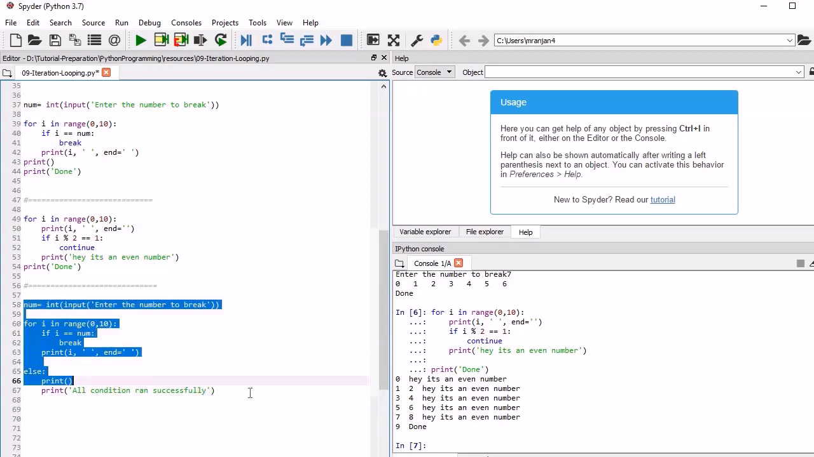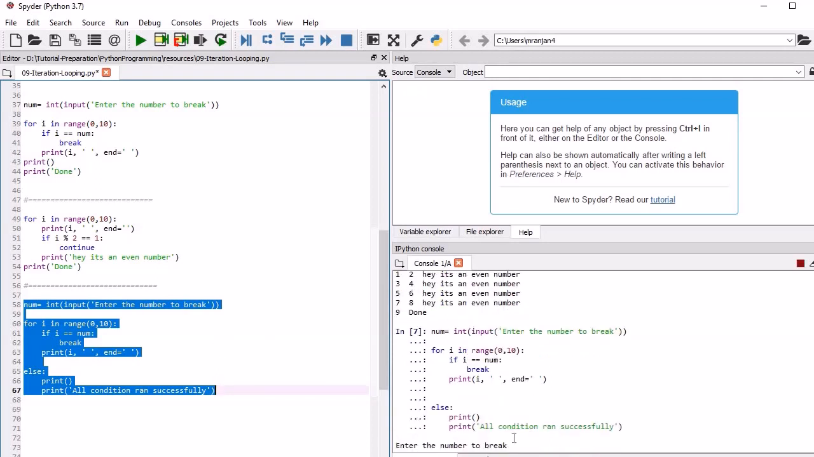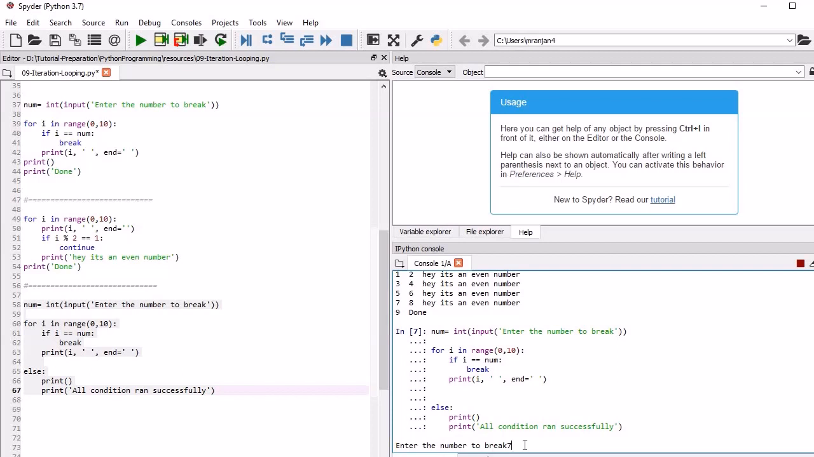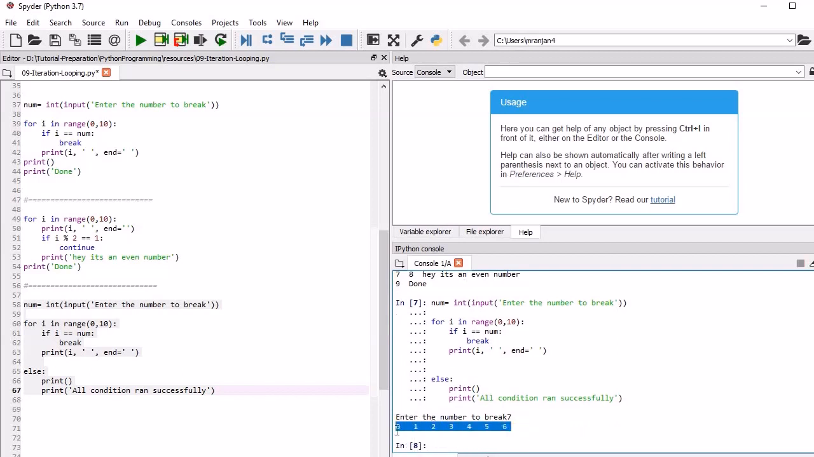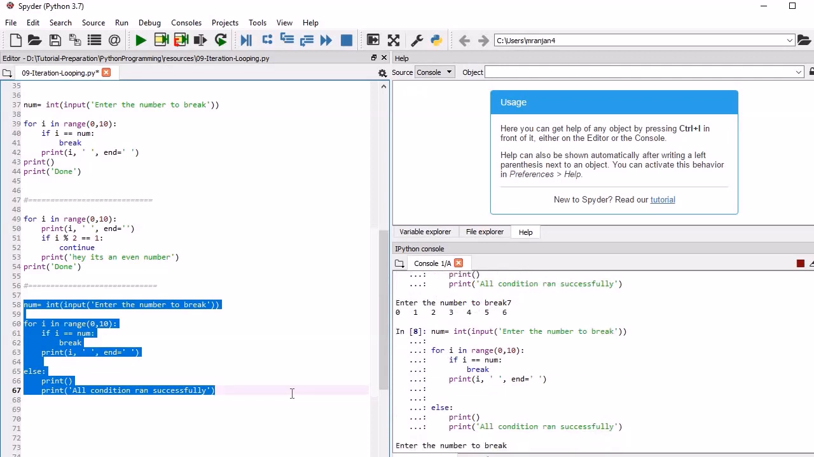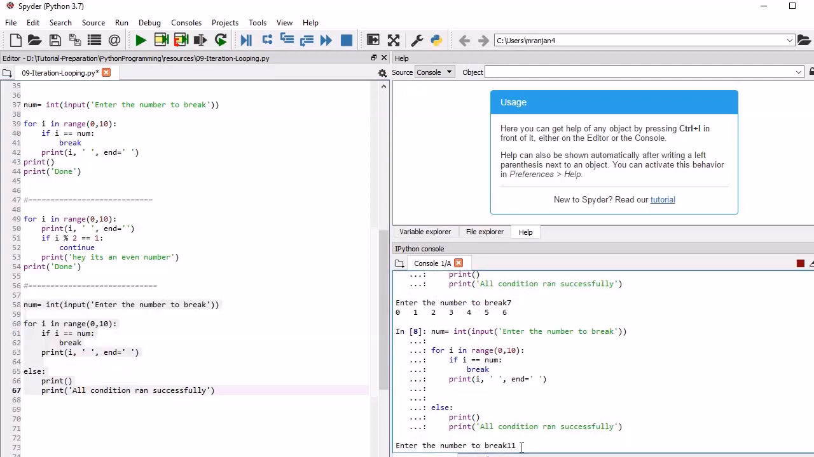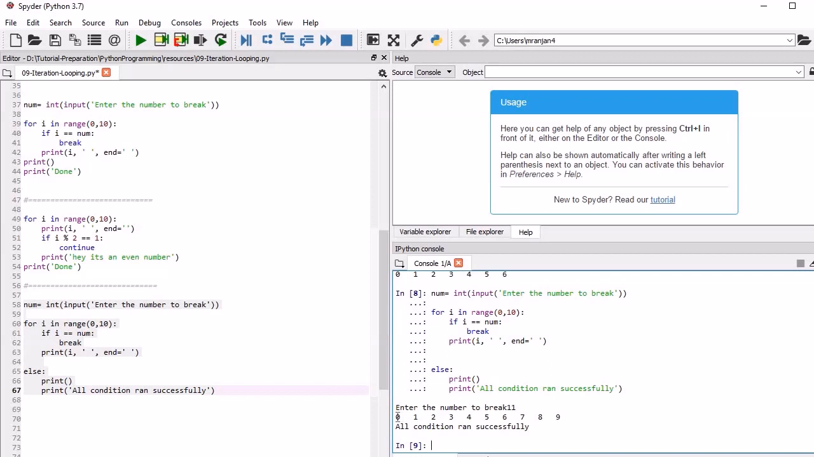So let's look at it by example. First we will break the loop and then we will understand that. Here we will provide the number 7, run it. So it breaks. It hasn't gone into this condition. Now we will try the other example, run it, and this time we will provide 11. So run it. Here you will find that the whole loop has completed, everything has been printed, and at last it printed that all conditions ran successfully. So it has executed the else block.